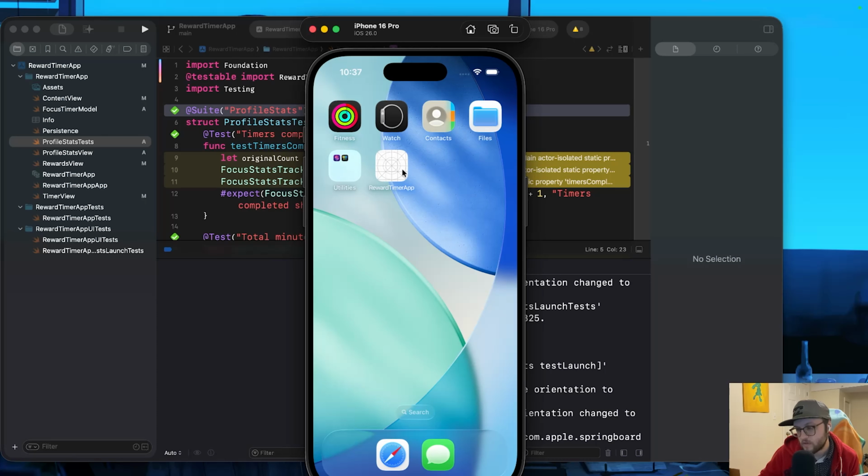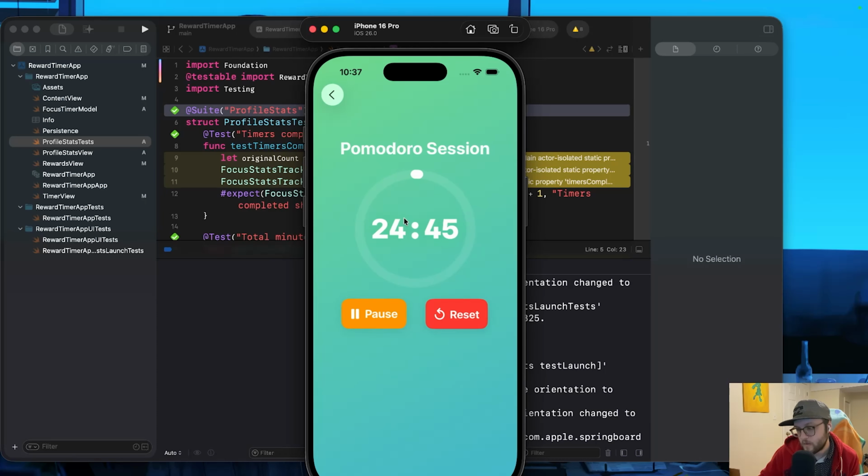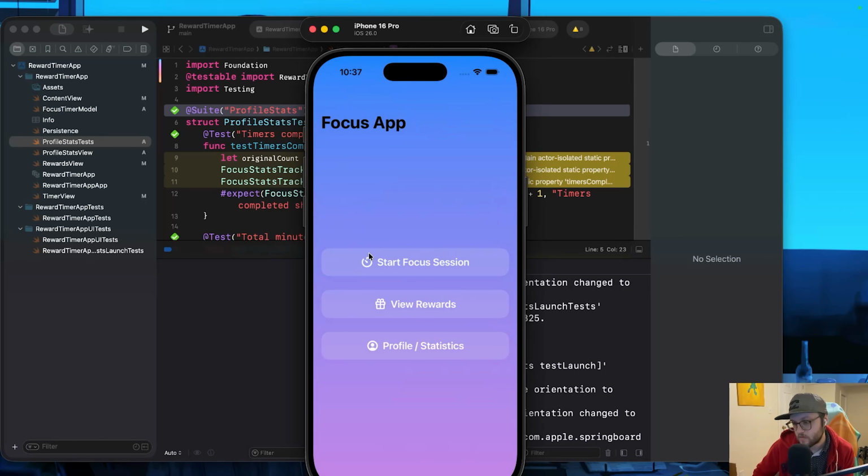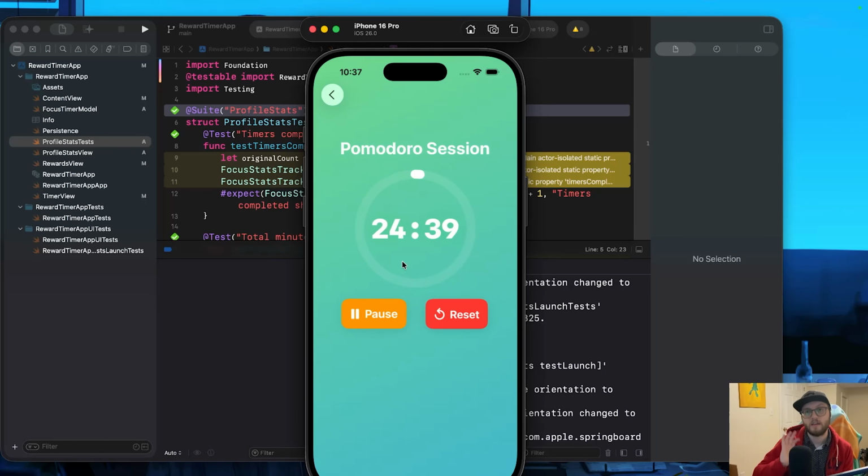We'll just give it a few seconds. There we go. So no matter what we do, the timer does continue to run in the background. So that's a big improvement. I think even if we get a W, a win every single day, by day 7, we should have something that's like kind of feasible. That's the goal. So I'll see you in day 4.